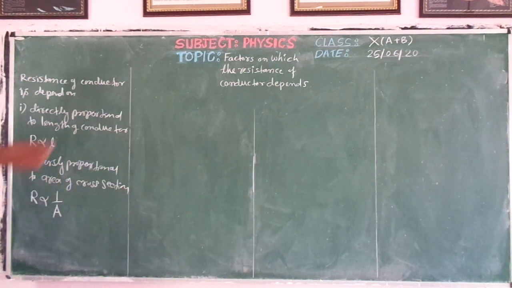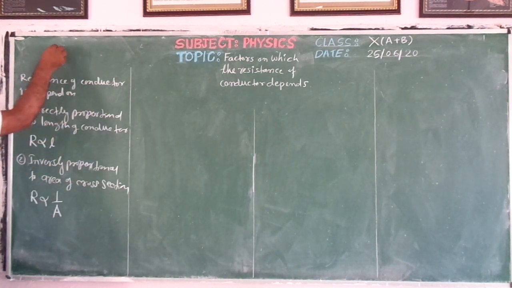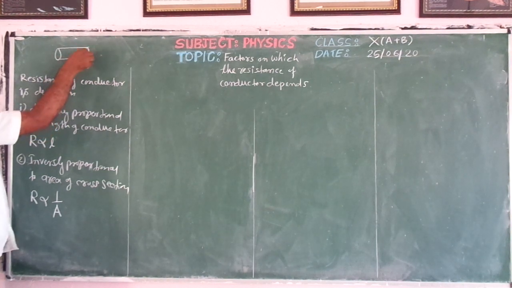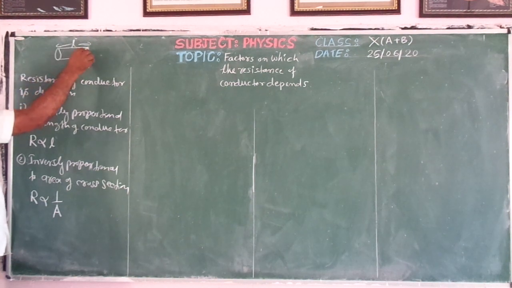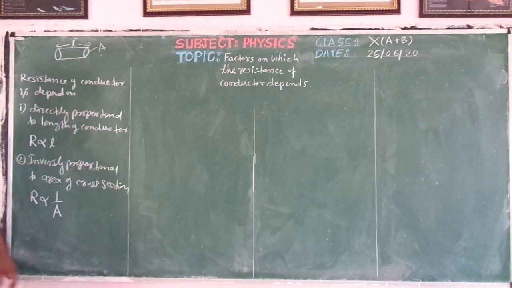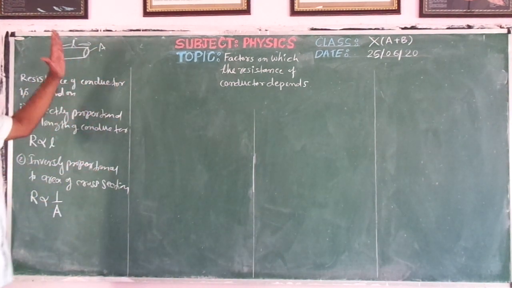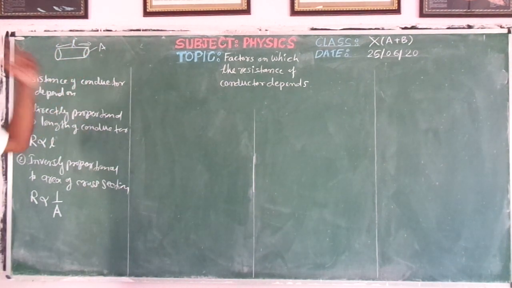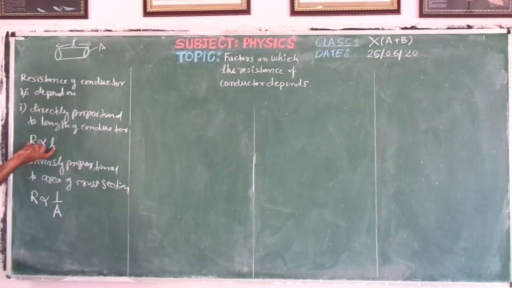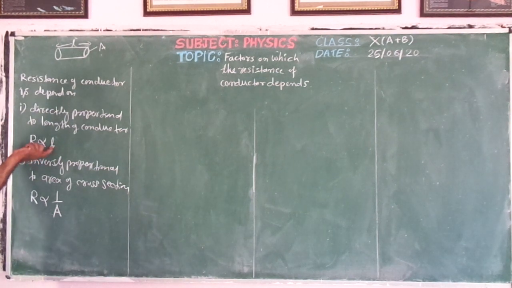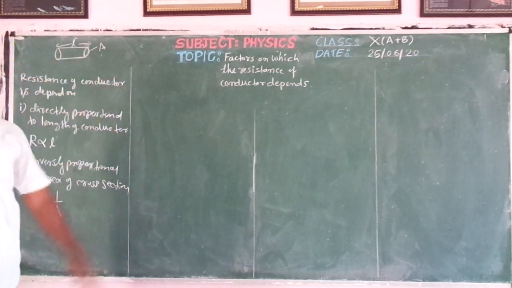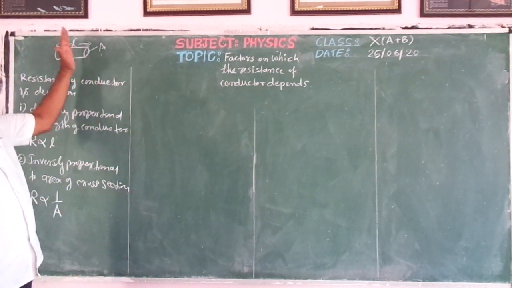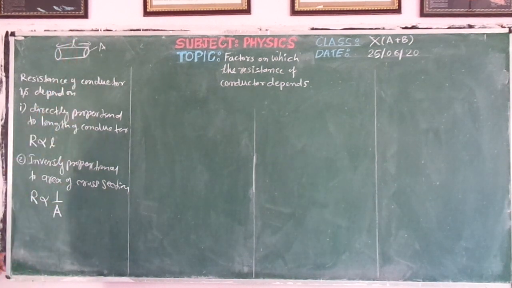Now what is the meaning of area of cross section? Generally a conductor is in the form of a cylinder. If this is the length of the conductor, then if we take its cross section, this will be the area, the area of cross section. So how does resistance vary with length? R is directly proportional to the length. That means if we make the length 2 times, the resistance also becomes 2 times. If we make the length half, the resistance also becomes half.